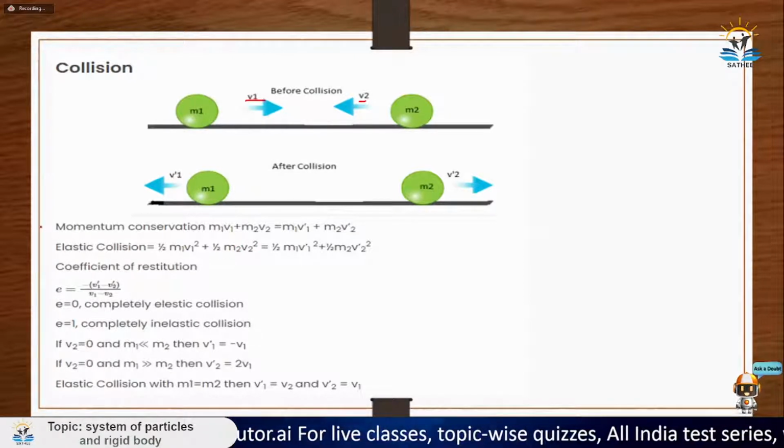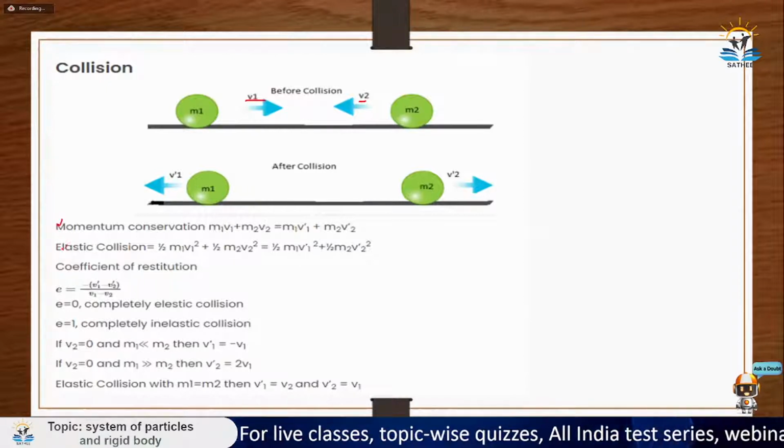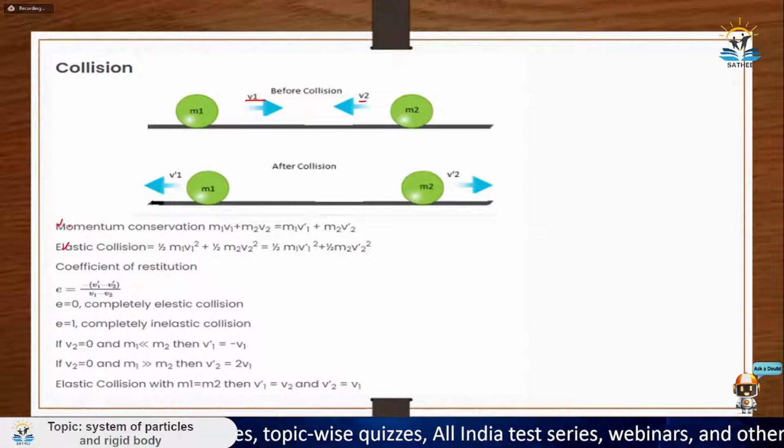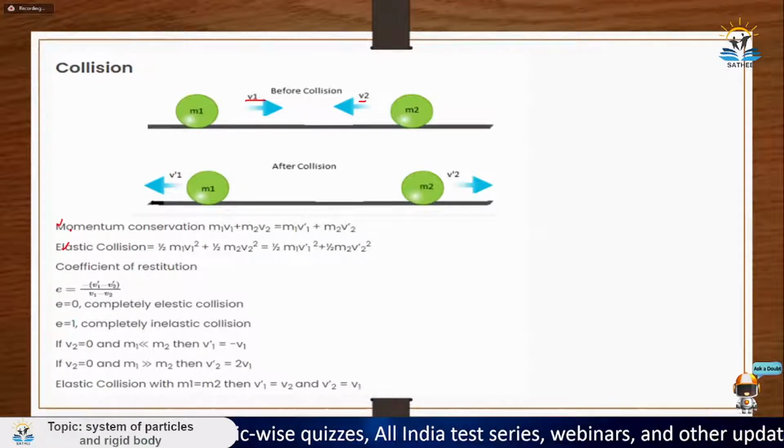But there are two principles: momentum conservation and elastic collision. In any type of collision, momentum will always remain conserved because there is no external force during collision. And for elastic collision, energy will also remain conserved.